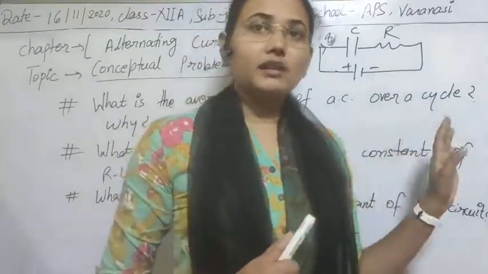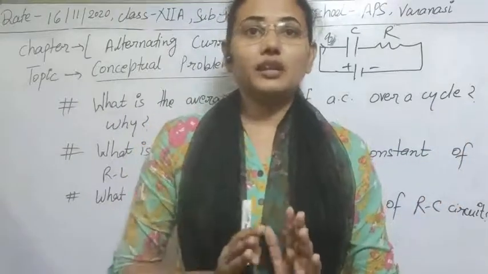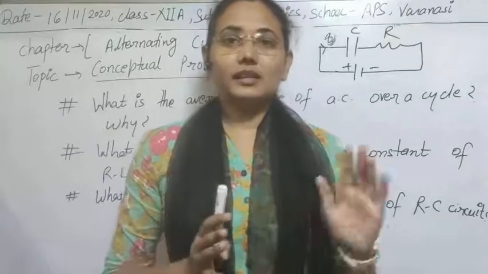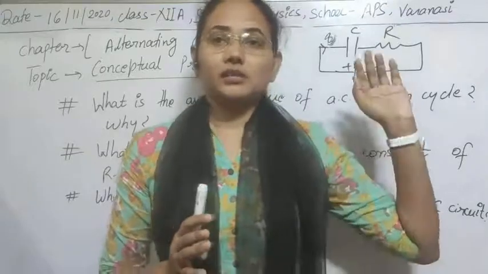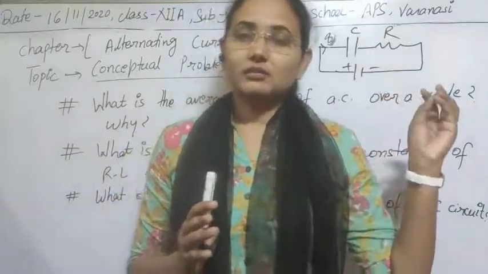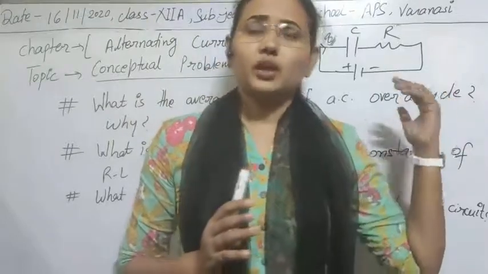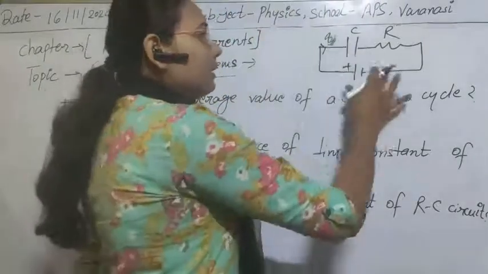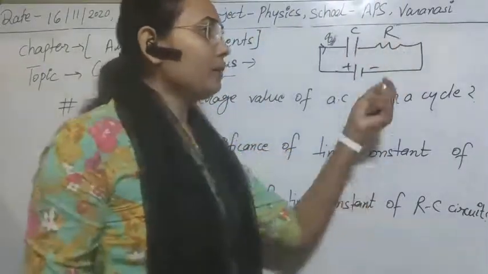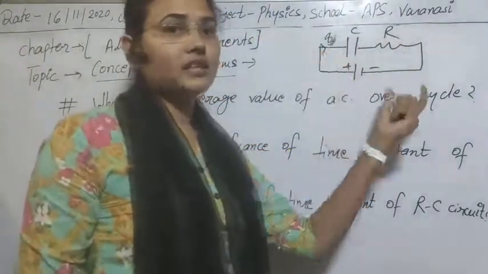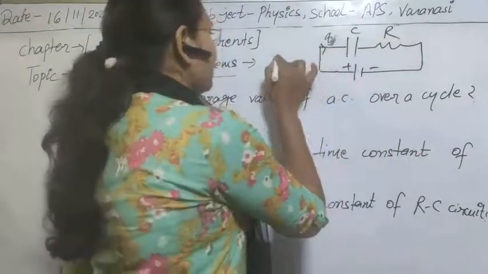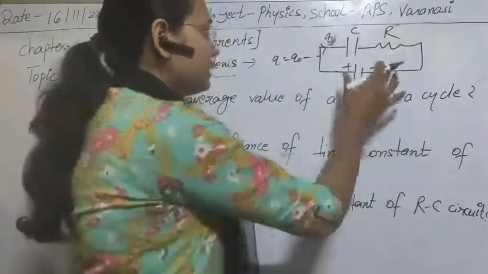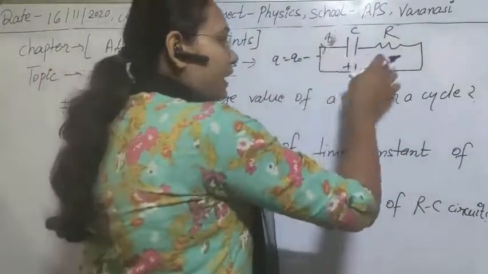So this is the same way we have studied in the case of the LR circuit. The only difference is that here there is storage of charges, meaning charging and discharging occur, just as there was growth and decay of current. So you can also calculate the value of the stored charge in this case. Like Q is equal to something, we can obtain the equation here also for the charging and for the discharging, with the help of this circuit.